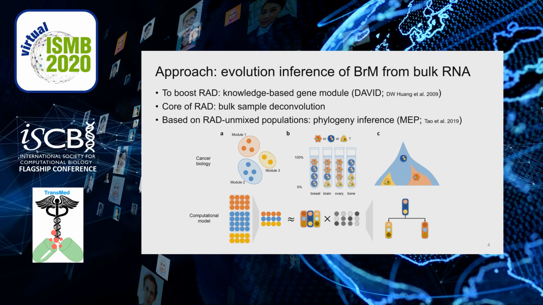This step effectively reduces the noise in the data. Secondly, we apply the core algorithm of RAD to deconvolve the bulk sample. And finally, based on the RAD unmixed tumor cell populations, we infer the evolutionary trajectory through the MEP algorithm.